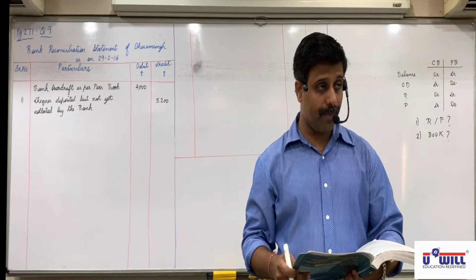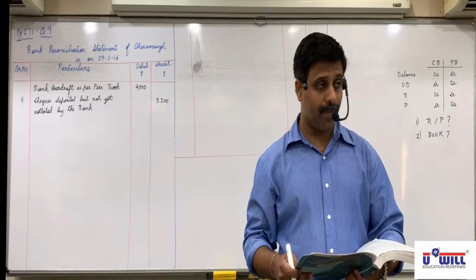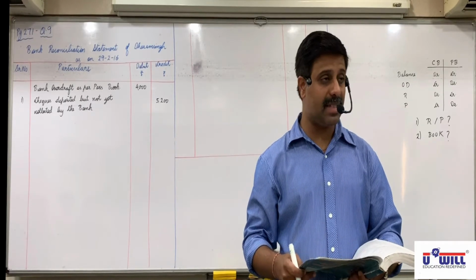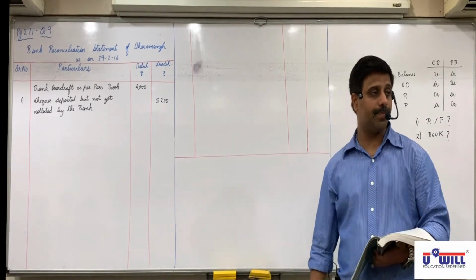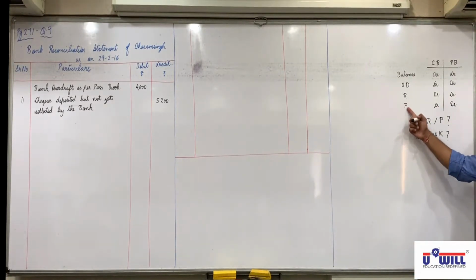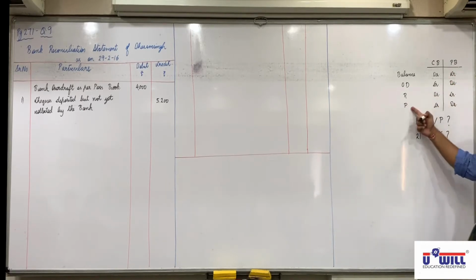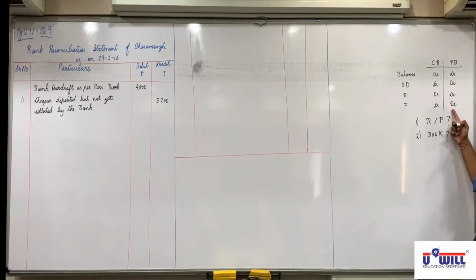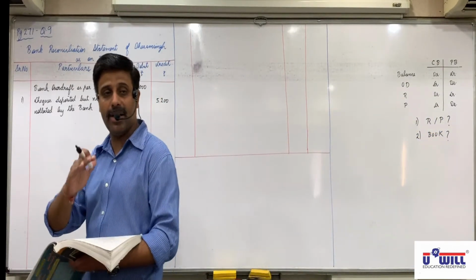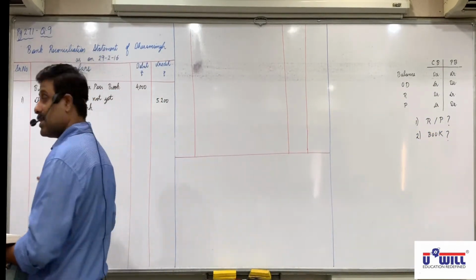What do you mean by drawn? Issued but not presented in bank, 37,000. Now cheques issued means is it a receipt or a payment? Payment. And not presented for payment means in which book is it not recorded? Passbook. It is a payment and not recorded in passbook, so debited PRS. When we issued the cheque, we credited it in cash book, but it is not yet debited in passbook, so debited PRS. All of you are clear with this?